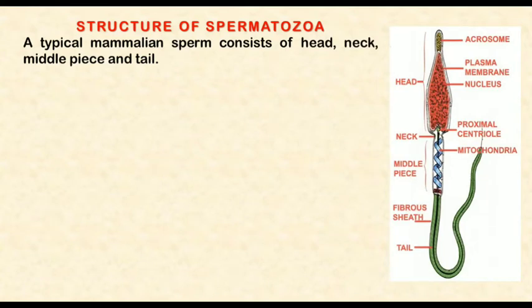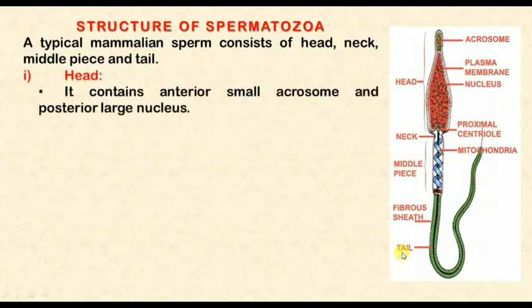The next part of spermatogenesis is the structure of spermatozoa. A spermatozoon consists of head, neck, middle piece and tail. You can see here that this upper part is the head. This small region between the head and the middle piece is the neck. This part where mitochondria are present is the middle piece, and the last part, which is longer than the head region, is the tail.